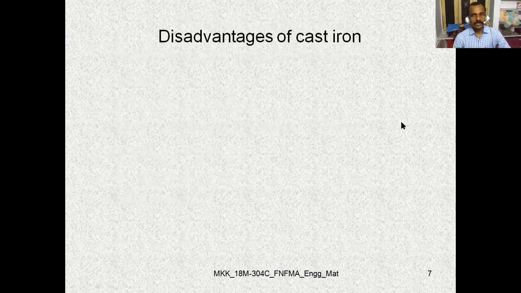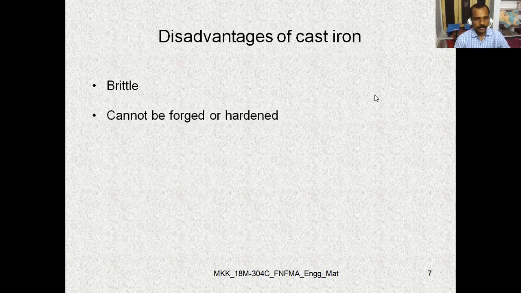Now let us move to the disadvantages of cast iron. The first thing is brittleness. Because of the brittleness, cast iron is not suitable for most components. It cannot be forged or hardened. So it is weak in tensile strength.